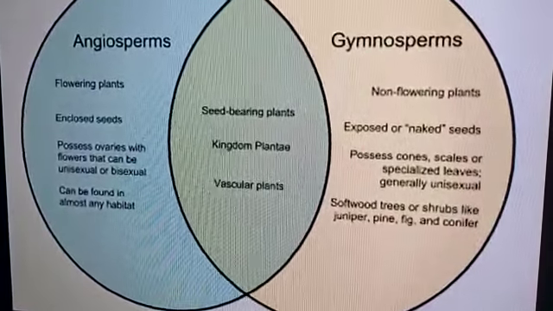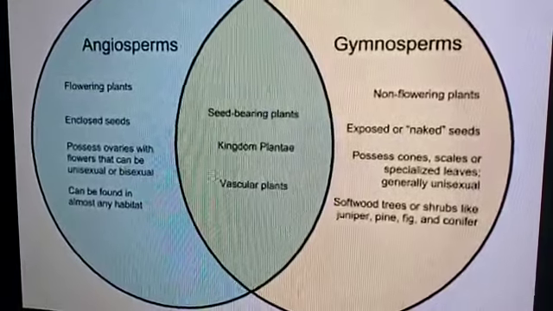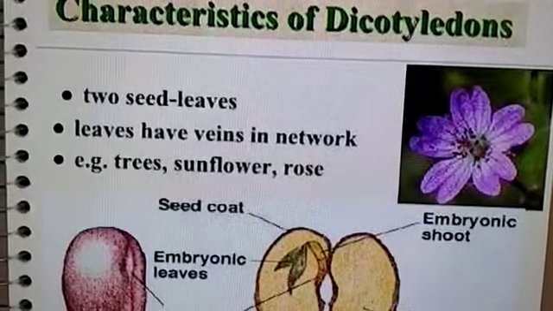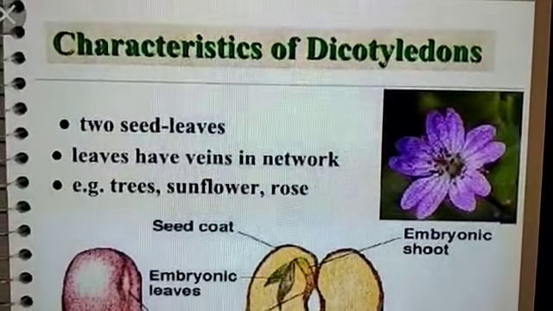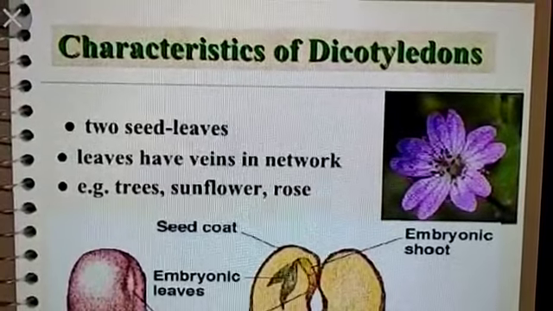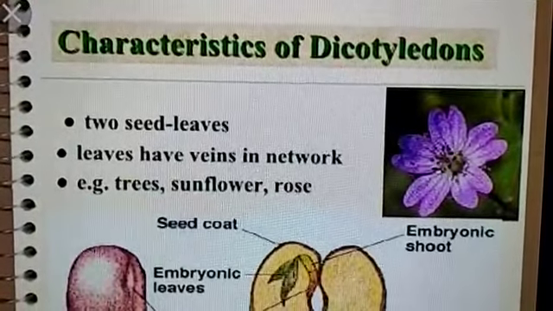Both have a vascular system, xylem and phloem, which helps to transport the water and food to all parts of the plant body. As I said, in the classification of plants, the angiosperms are divided into dicots and monocots. Here you can see characteristics of dicots.